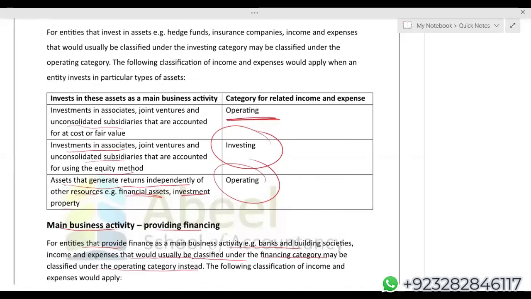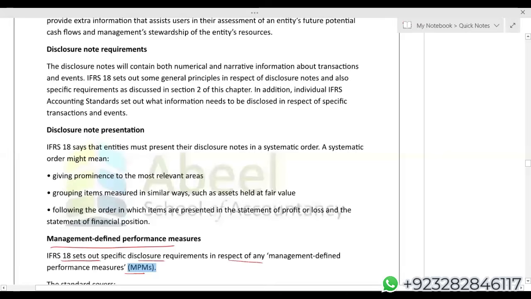And management, MPM students, I have already discussed MPM in a really big amount of detail in the previous class. And students, management defined performance measures, I have already discussed in the previous class in a really big detail, I would say. So student, that is all about IFRS 19 and a quick overview of, I would say, IFRS 18, not more than that.